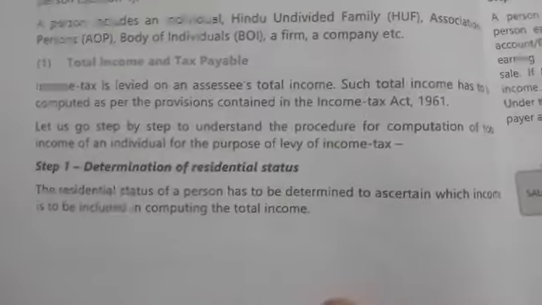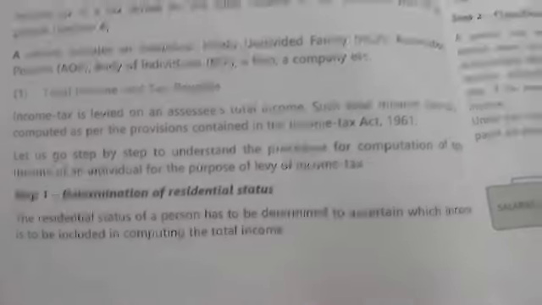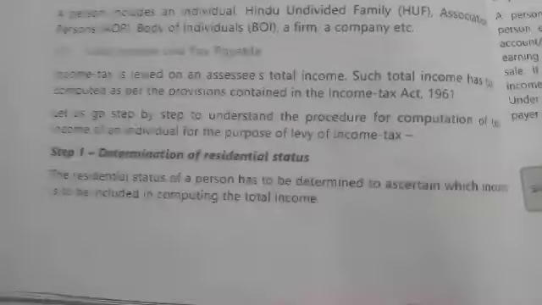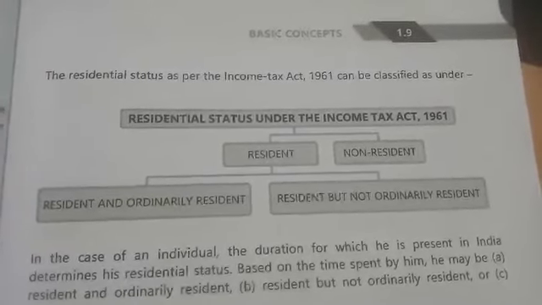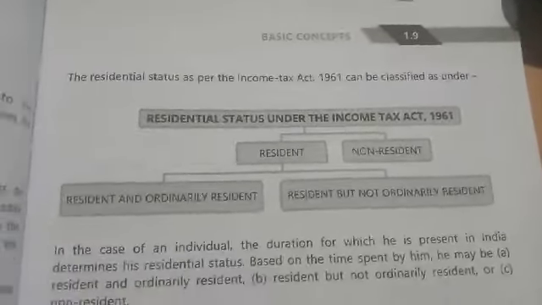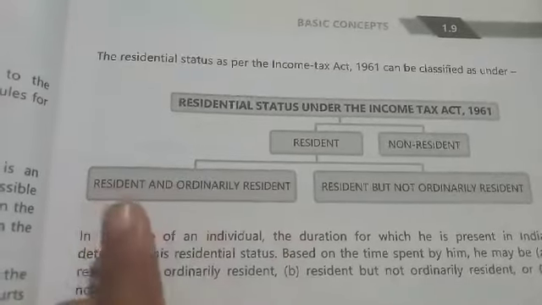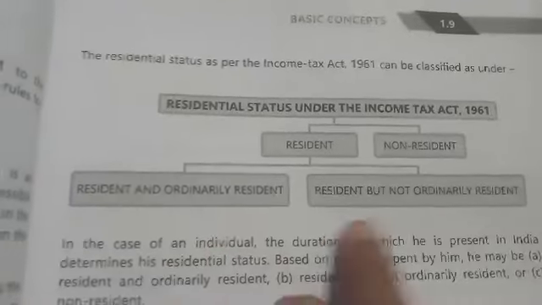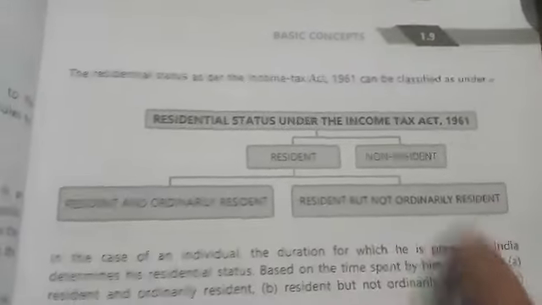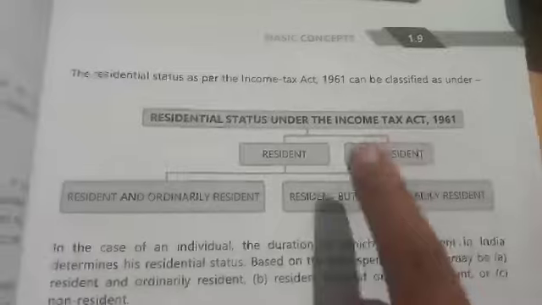First is determination of residential status. We determine whether he is a resident. If he is a resident, is he resident and ordinarily resident, or resident but not ordinarily resident, or is he a non-resident? This has to be determined.